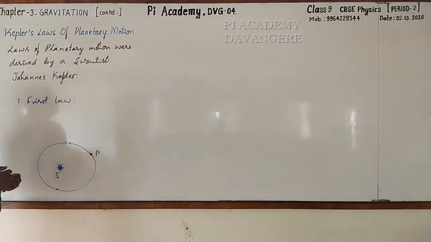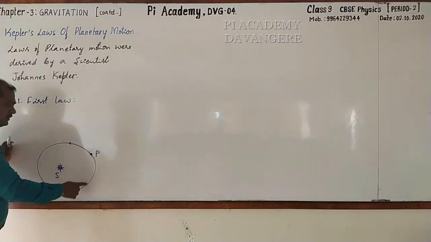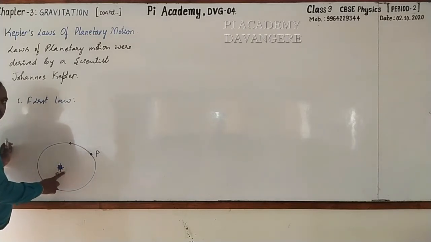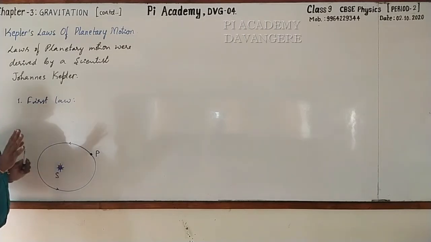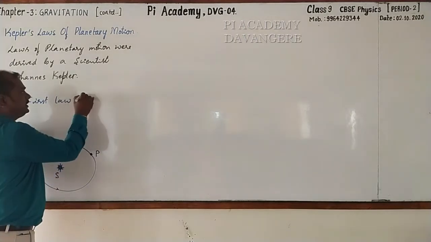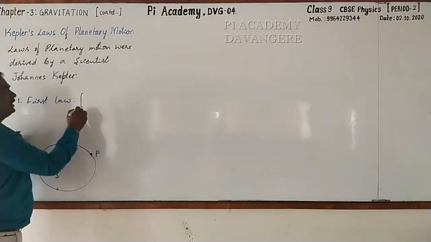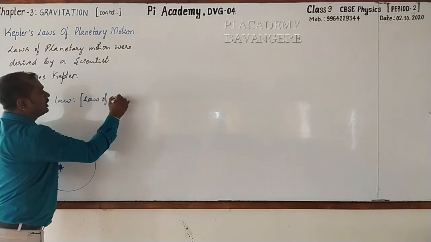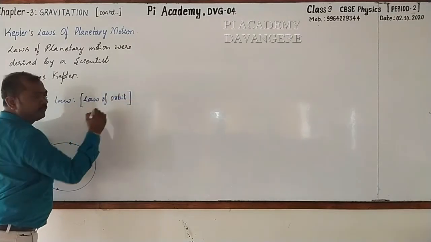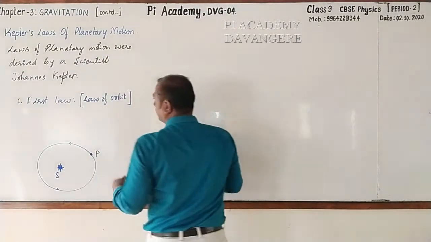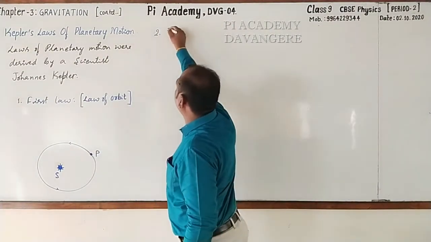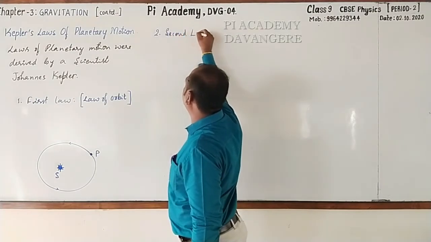Once I make the statement: every planet revolves around the sun in an elliptical orbit with the sun situated at one of the two foci. As this law is related to the orbit of the planets, hence we call it the law of orbit. Followed? Next, I'll write the statement later. Second one. Let's move on to second law of planetary motion.